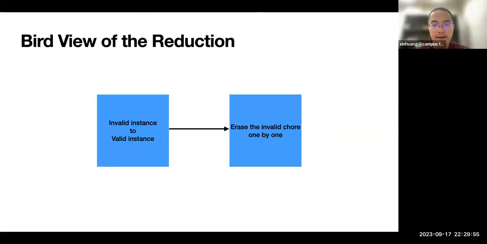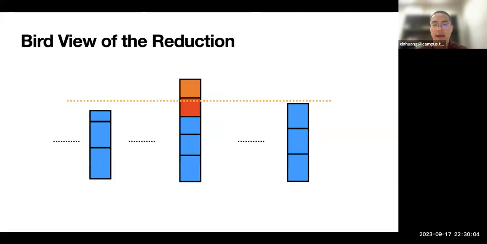To go from the invalid instance to a valid instance, the idea is to erase those invalid chores one by one. Here is an example. The bundle in the middle is invalid for job scheduling. First, we can look at the orange one: after the bundle exceeds the threshold, we still allocate some chores.